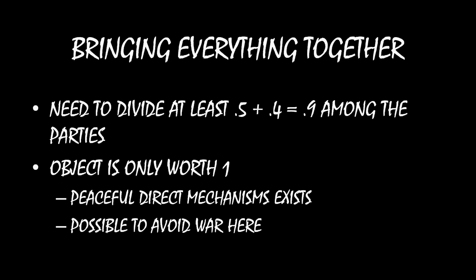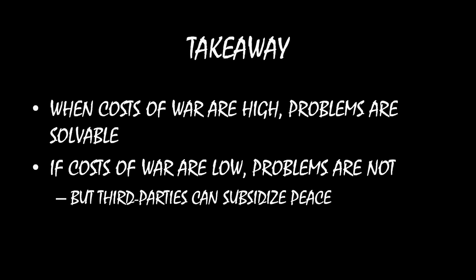So the takeaway from this lecture is, well, there's two of them. First, when the costs of war are high, problems are solvable with uncertainty about power, but that's not the case when the costs of war are low. When the costs of war are low, there's some degree of war that's always going to happen, no matter how you're negotiating. Now, the good news here is that there's a way to fix this latter problem.